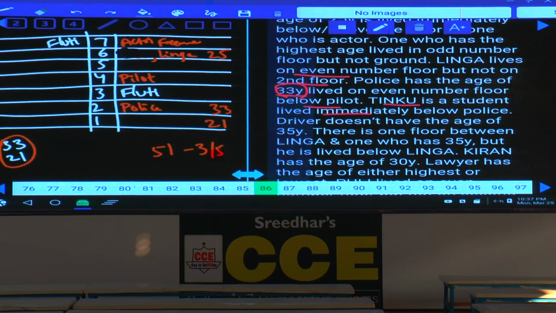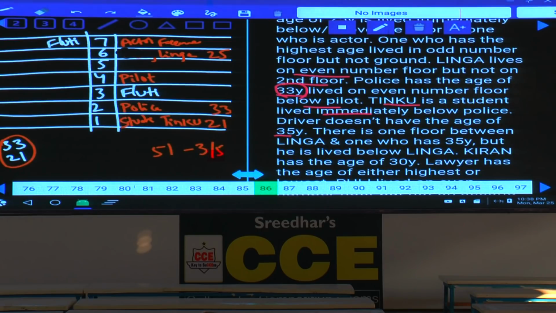Tinku is a student living immediately below police. As police lives on the second floor, this Tinku must be on the first floor, and this person is a student. Done with this? Now actor, pilot, flutist, police and student are done, and driver does not have the age of 35. As driver is not 35, driver can be either 5 or 6, isn't it? Either living on the fifth floor or the sixth floor, out of which cannot be on the fifth floor, isn't it? Why cannot be on the fifth floor? Because if this person is here, having the age of 35, but driver does not have the age of 35, and so driver cannot be here.